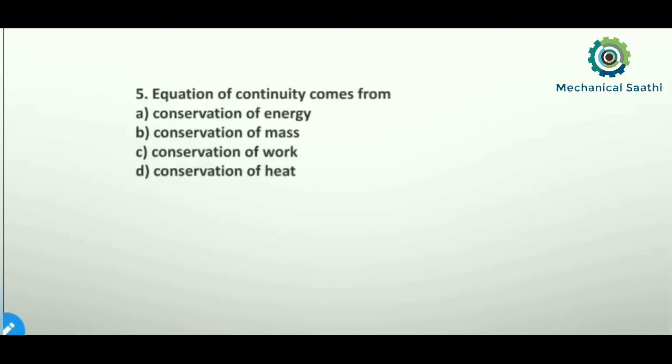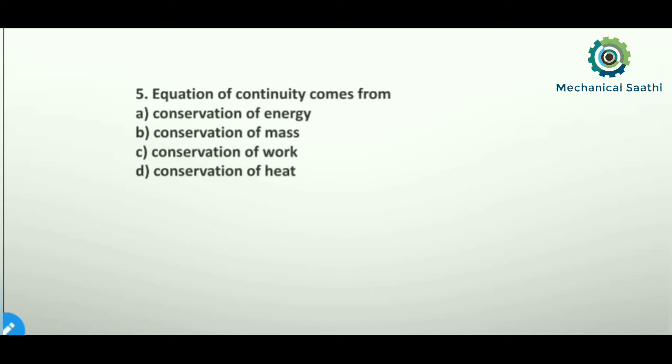So now let us move towards the next question, that is question number 5. The equation of continuity comes from which? Okay, so already we know about the equation of continuity, and this is the conservation of mass. So from the conservation of mass we can find out the equation of continuity.